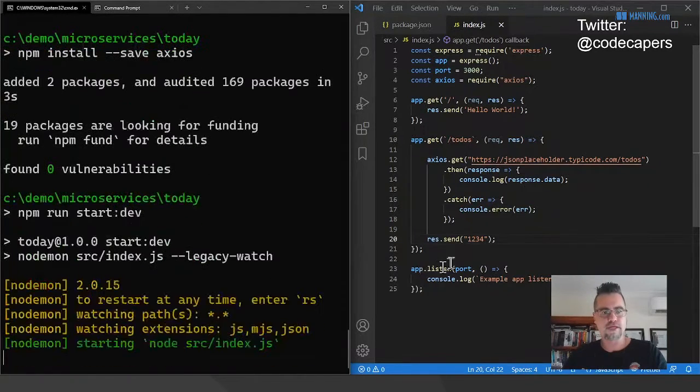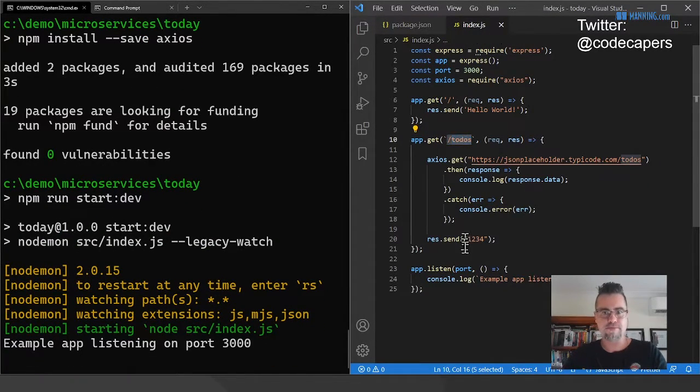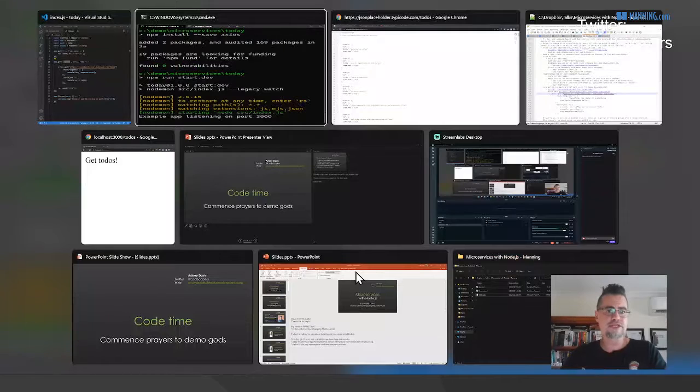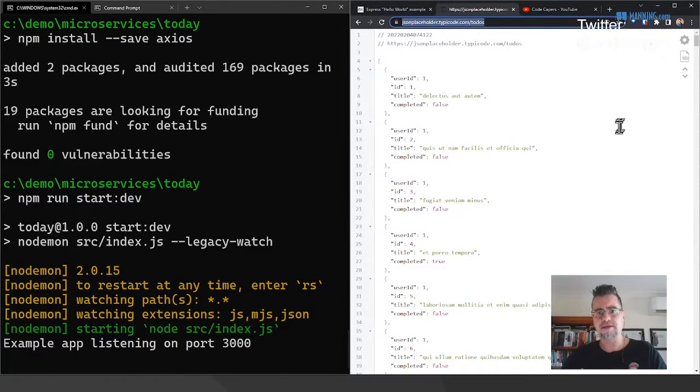And what I'm looking for here is I should be able to hit this to-dos endpoint in the browser. By the way, I'm just testing from the browser here, but there are other ways to test REST APIs. You might have heard of Postman. That's a really popular one. But in Visual Studio Code, there's a really good plugin called VS REST client. Google that. That's a really good way, because doing it in the browser will only get you so far. It works for us today.